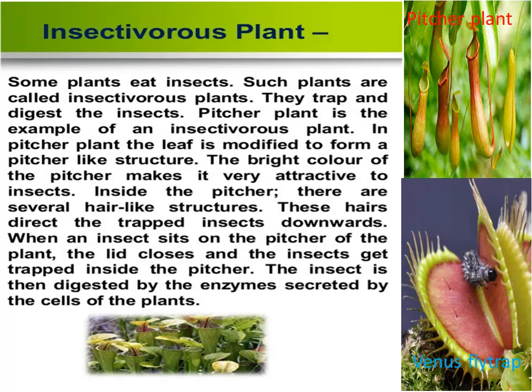It means the insect cannot escape from the Venus flytrap's leaves, and it is digested by the Venus flytrap, and this plant gets nutrients from the insect.